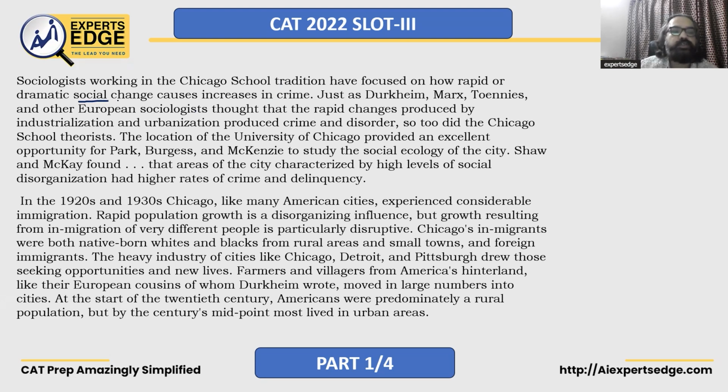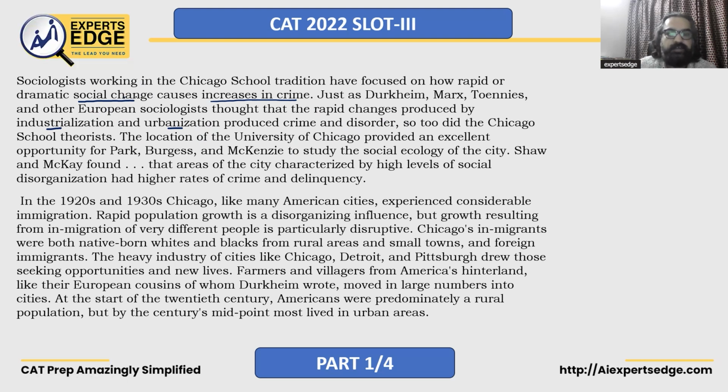Just as Durkheim, Marx, and other European sociologists thought that the rapid changes produced by industrialization and urbanization produced crime and disorder, so too did the Chicago school theorists. So we're saying industrialization and urbanization produce crime and disorder. But what are Chicago school theorists saying? They are saying that rapid, dramatic social change also increases the rate of crime.